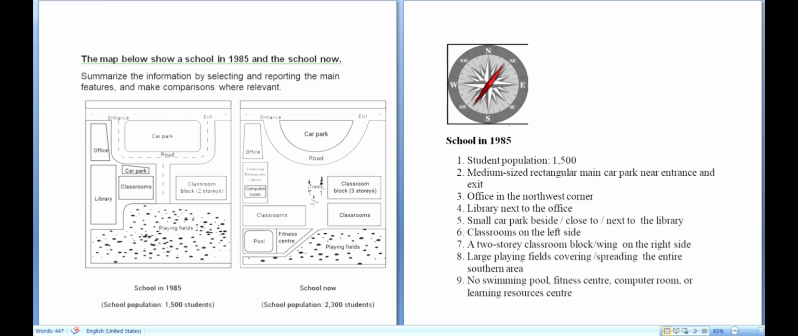Today in the class, we shall be going through a map question which speaks about the past, which is 1958, and the school, which is now. The only concept you have to be careful about when you're doing the map questions is the verb usage. Whenever it is past, see that the past tense is used, and whenever it is now, see that the present tense is used.